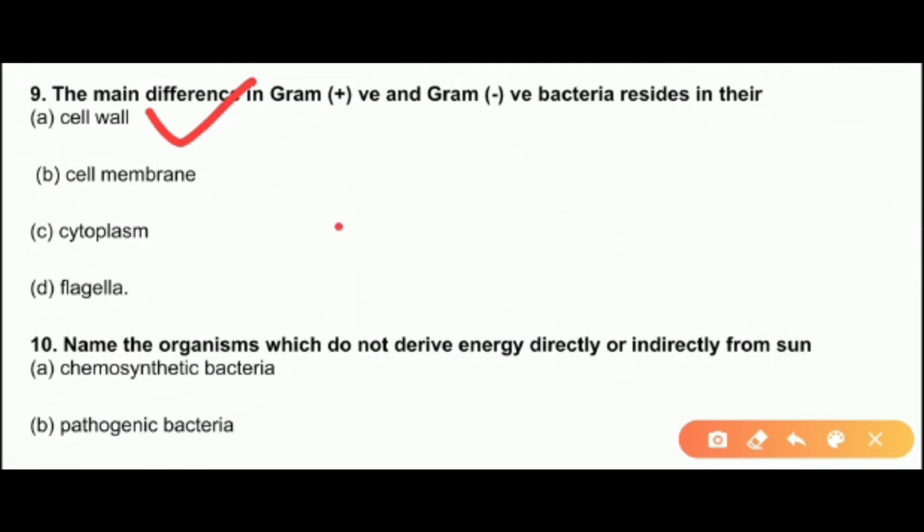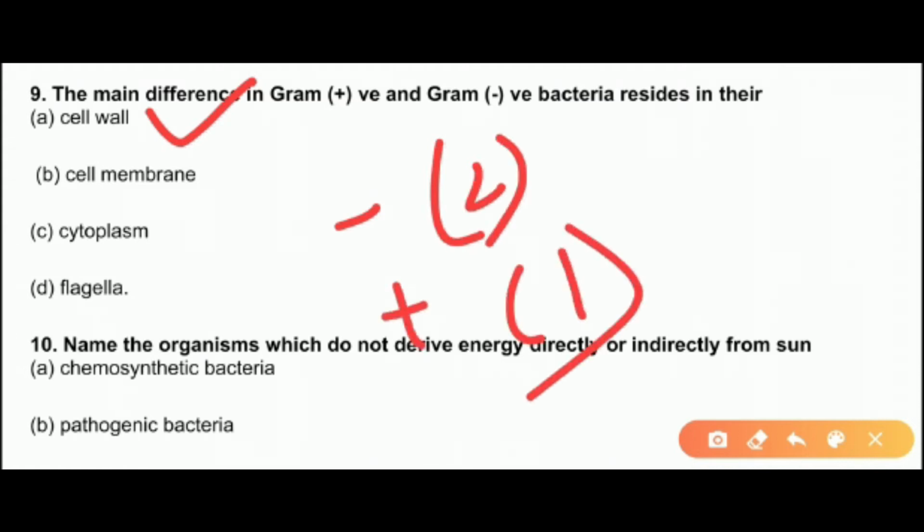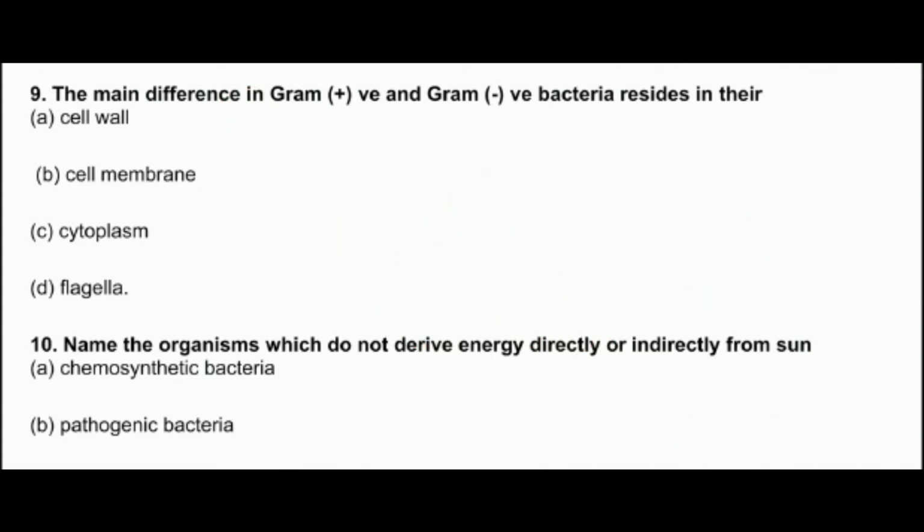As you know, I have told you that gram negative has a 2 layered cell wall, whereas gram positive has a 1 layered cell wall. Also the gram negative 2 layered cell wall is made up of peptidoglycan and muramic acid and lipopolysaccharides and lipoproteins, whereas gram positive bacteria is made up of peptidoglycan and teichoic acid. So that we have studied in our lecture. So the option will be cell wall.